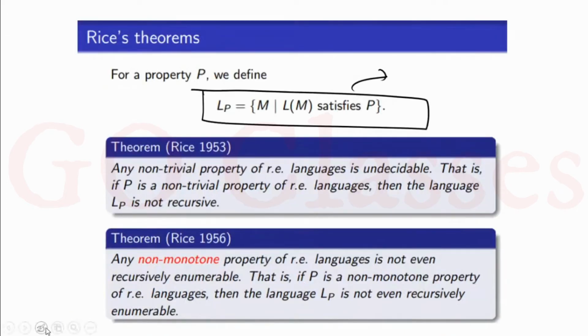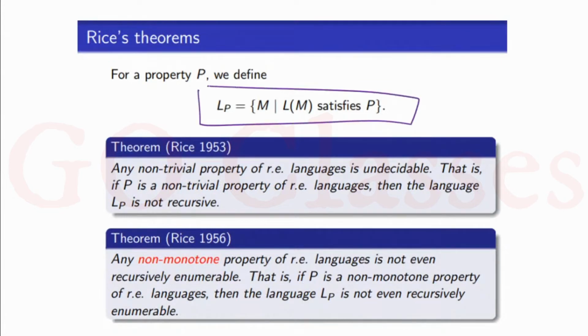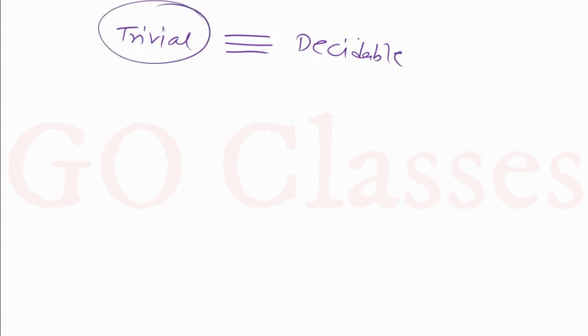Now what he is saying, so this Rice theorem is saying that if you consider this language LP, the set of Turing machines such that the language of the Turing machine satisfies this property P. Now if this property P is non-trivial, then this LP is undecidable. If this property P is non-monotonic, then this LP is not RE. So this is the point. But here you need to take care. If you have a trivial property, it means decidable, no problem. If you have a trivial property, then it is decidable, and if you have a non-trivial property, then undecidable. So that's why you can say this is two-way basically. If you have trivial, then decidable. If you have non-trivial, then undecidable.